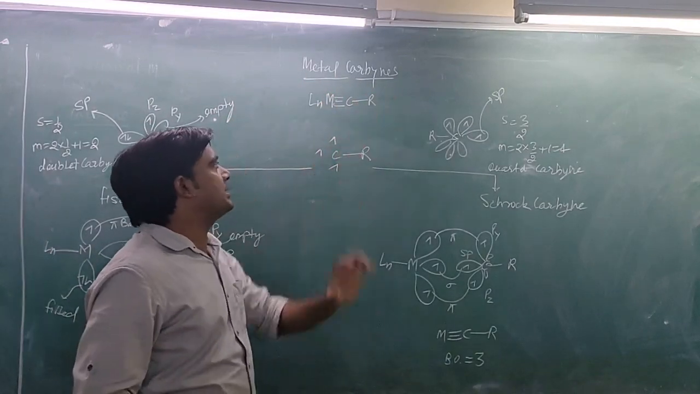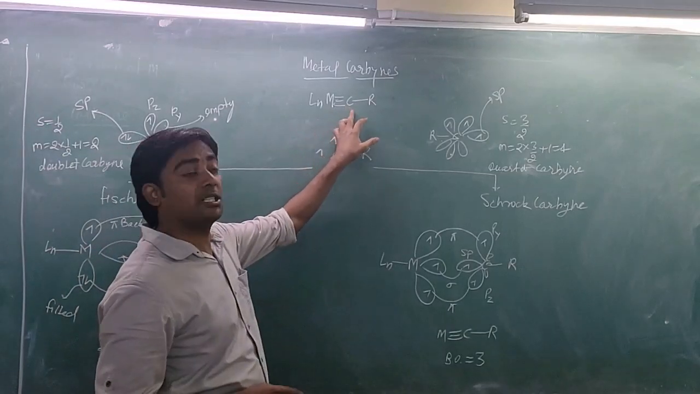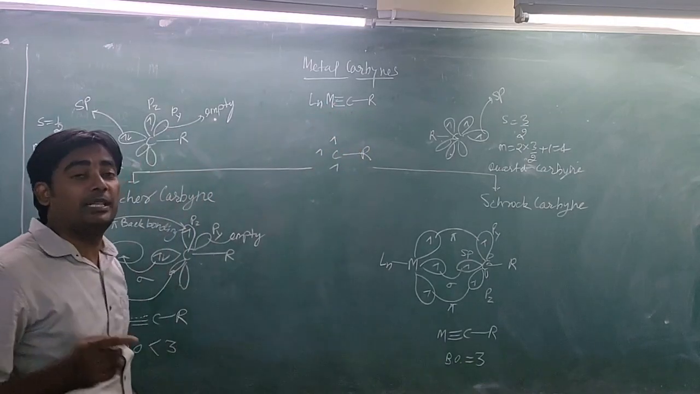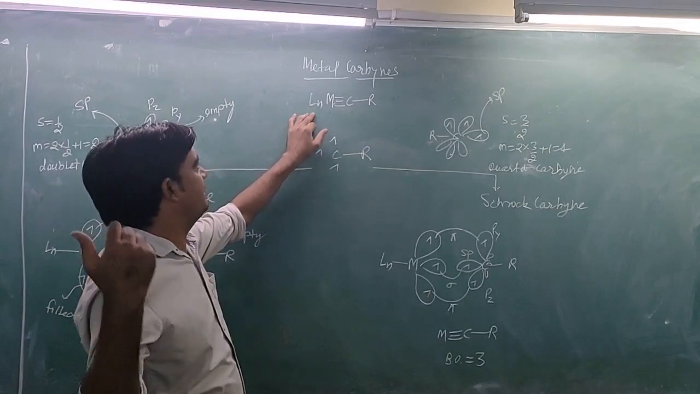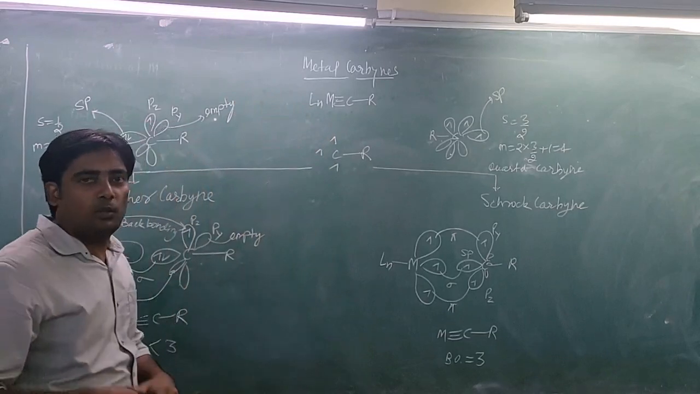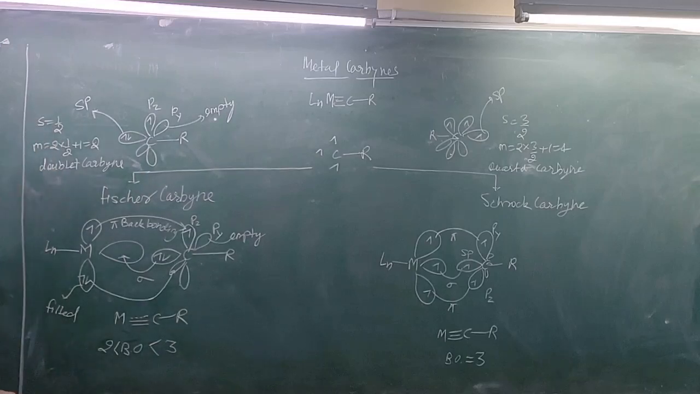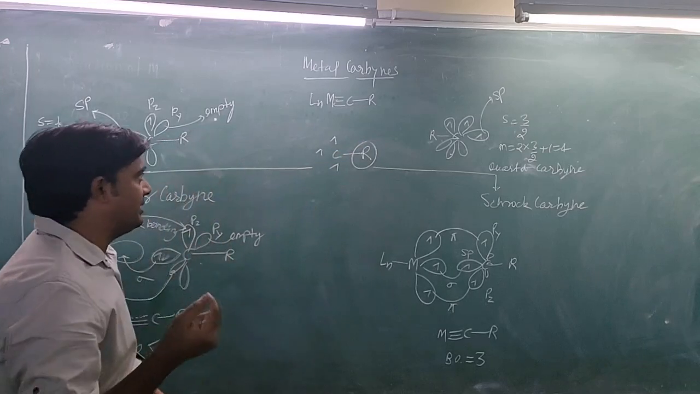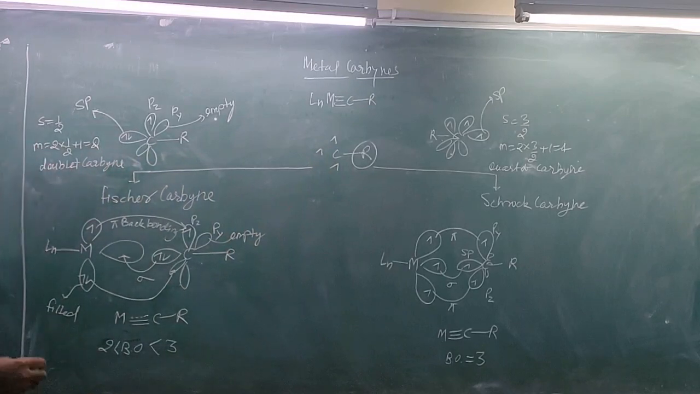Metal carbyne complexes are those complexes which have a triple bond between metal and carbon. The compound containing a triple bond between metal and carbon is known as a metal carbyne complex. Ln represents the number of ligands, which may be carbon ligands or other ligands, and R represents the substituent on carbon. If you look, when carbon is attached to only one substituent, then it will possess 3 electrons. These 3 electrons may be occupied in different fashion.